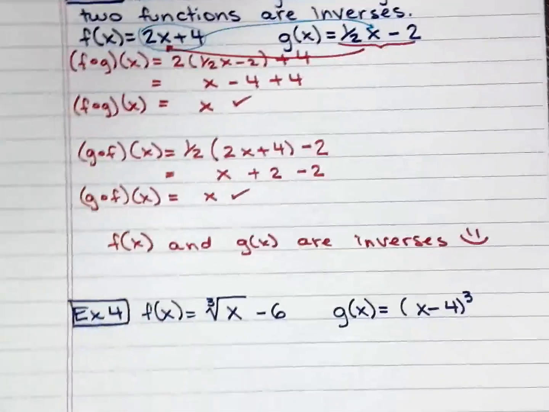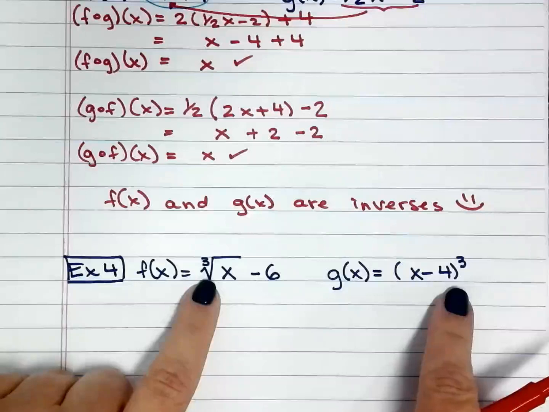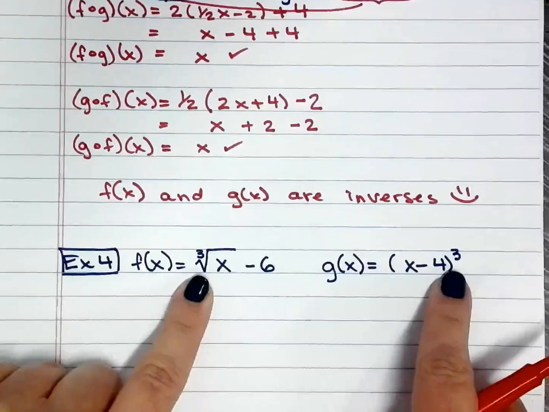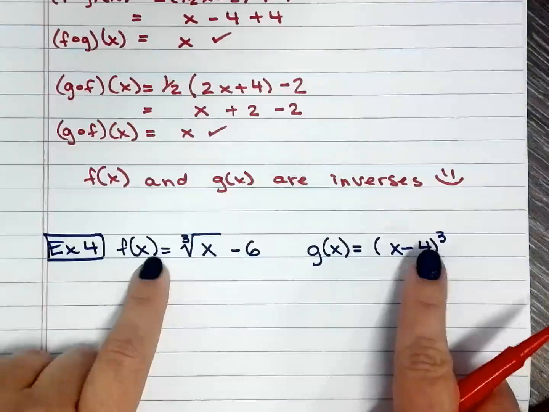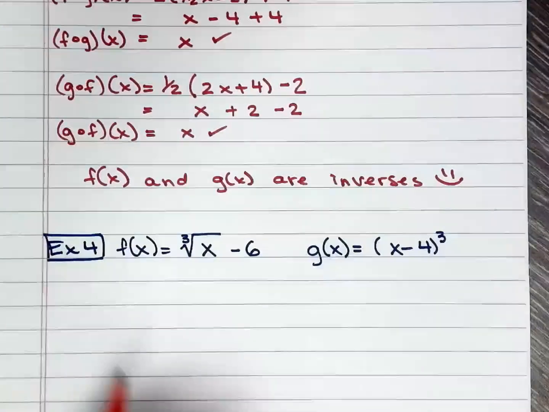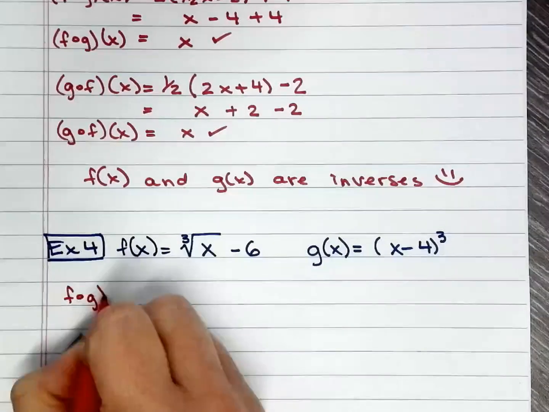Okay, one more. Now we have a cube root and a cubic function. We're going to determine algebraically if f of x and g of x are inverses. So f composed g of x.